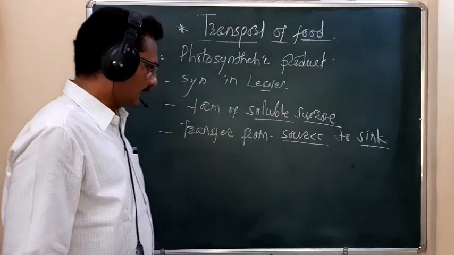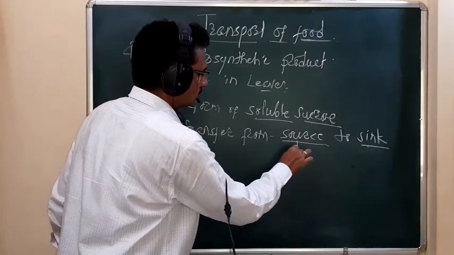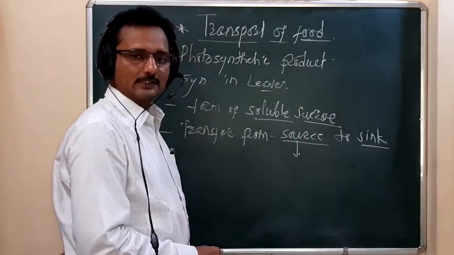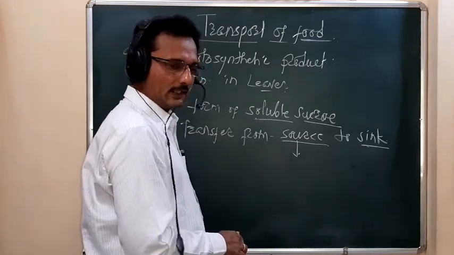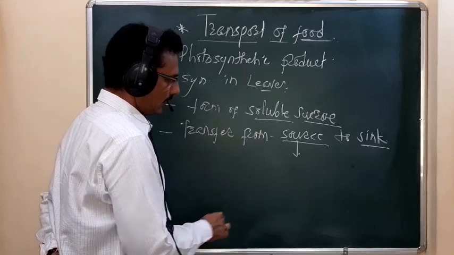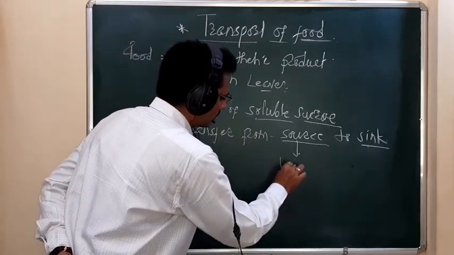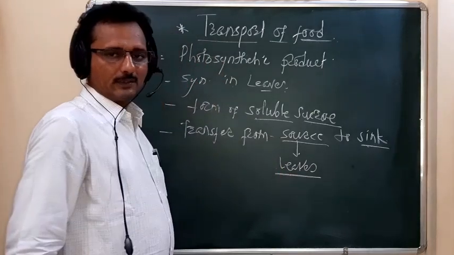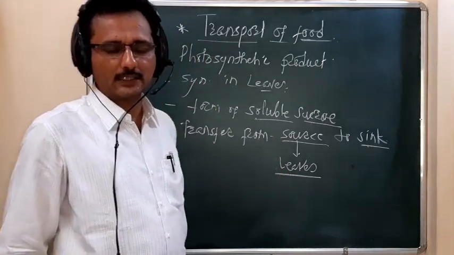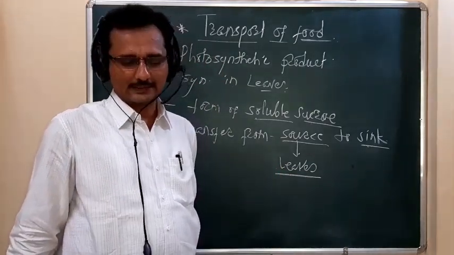So let's see what the source is. The source means the part where food is synthesized. That part is called the source, which means the leaves of the plant body. There the food is synthesized through the process of photosynthesis.